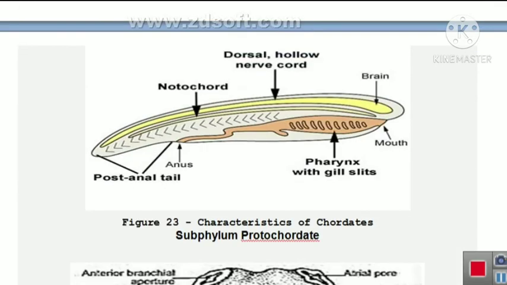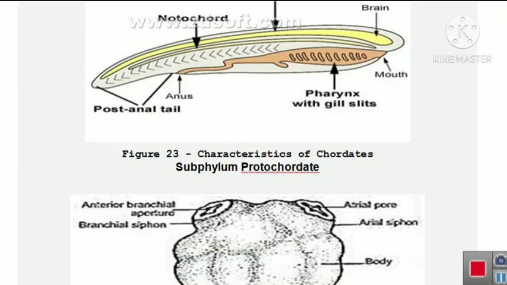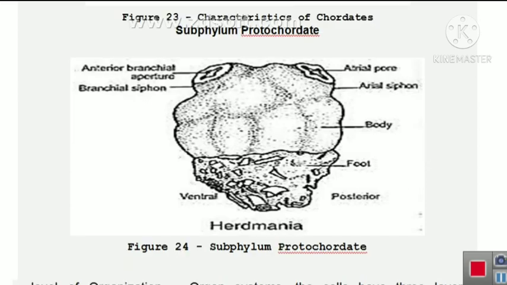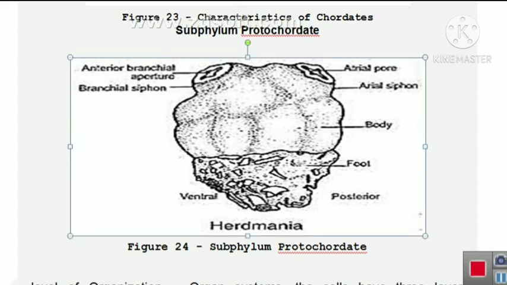Here you can see the characteristics of the chordates according to the diagram. Here there is the notochord. A subphylum of chordates is Protochordata. Now you will see an example of Protochordata as Herdmania. Here this is the structure of Herdmania, where these are the two parts.